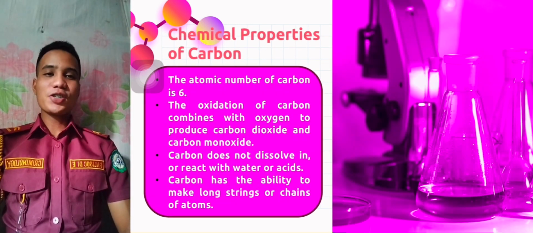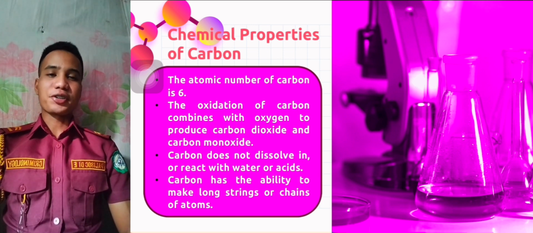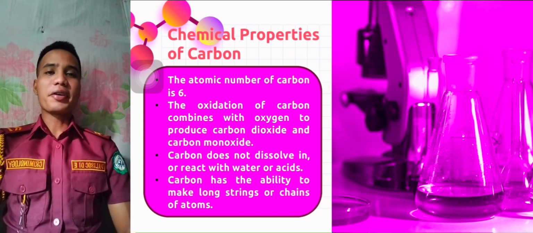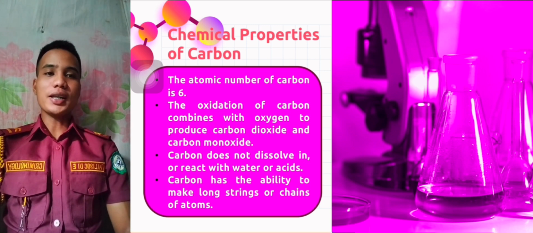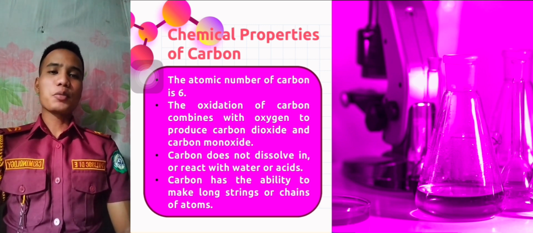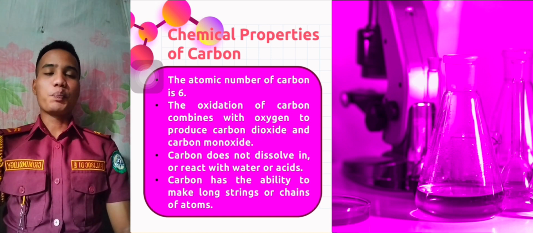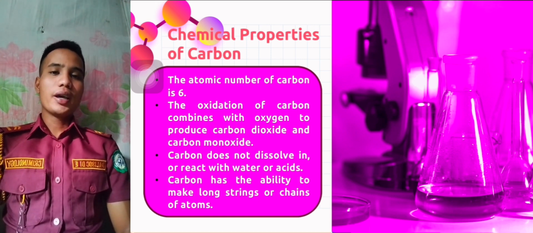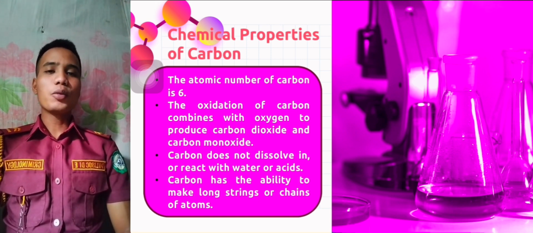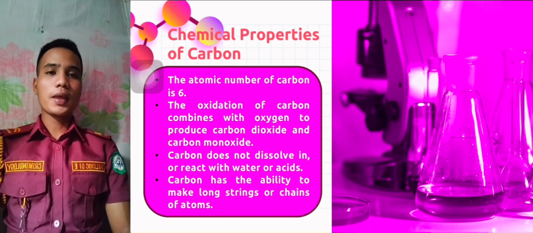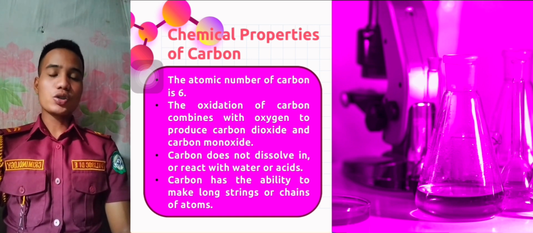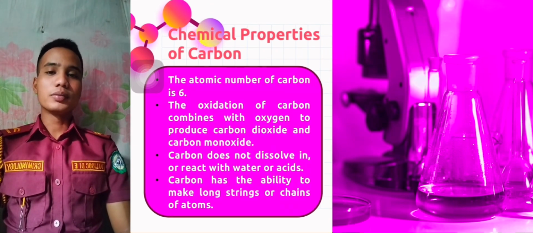So let's describe the properties of carbon. The chemical properties are the characteristics that determine how substances will react with other substances when they change chemically. In the chemical properties, carbon has four: compound, oxidation, reactivity, and chain of atoms. Carbon has an atomic number of 6. In oxidation, carbon combines with oxygen to produce carbon dioxide and carbon monoxide. As for reactivity, carbon does not dissolve in or react with water or acids. Carbon has the ability to make long strings or chains of atoms.